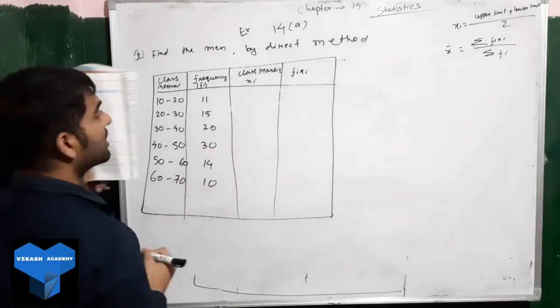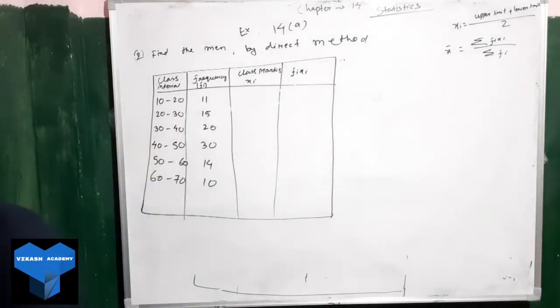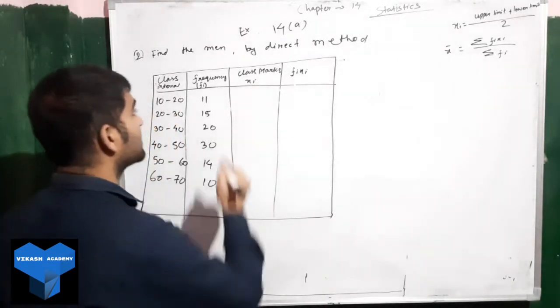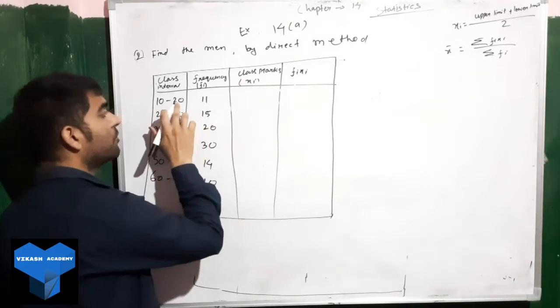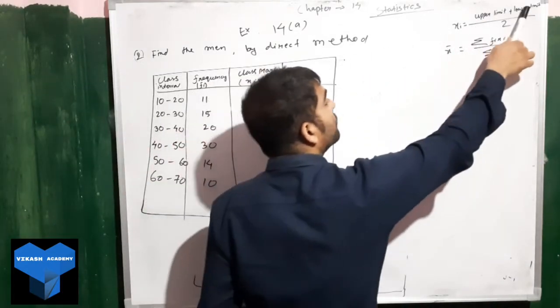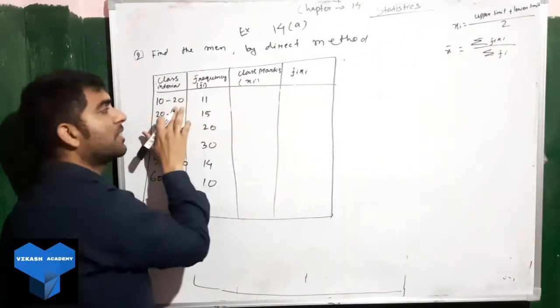Now let us find out the class marks xi and then fi xi. How will we find the class marks xi? You already know, upper limit plus lower limit divided by 2. Upper limit here is 20 plus lower limit.